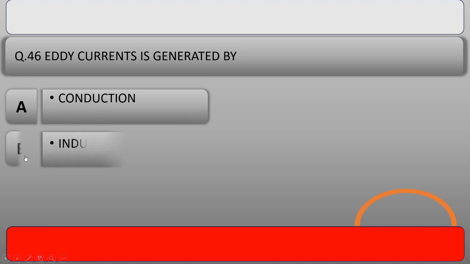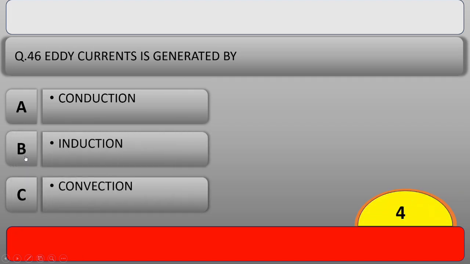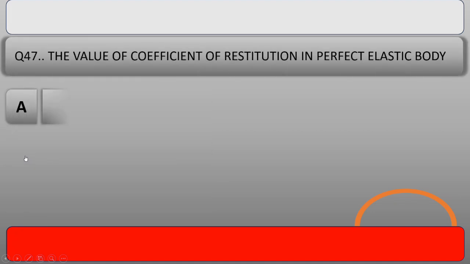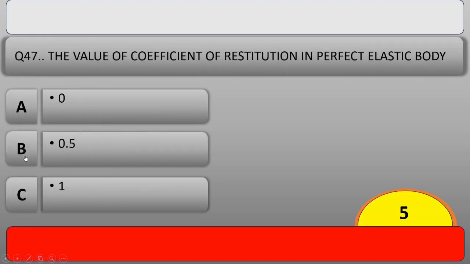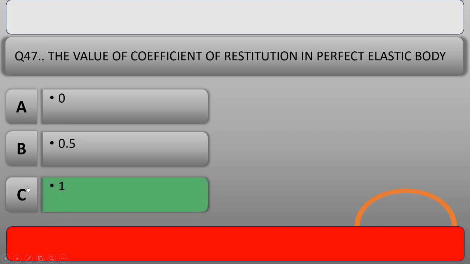Our next question is, eddy current is generated by which type of given method? And the right answer is option B, induction. Name any application of eddy currents in human daily life. Our next question is, the value of coefficient of restitution in a perfectly elastic body is. And the answer is option C, 1.